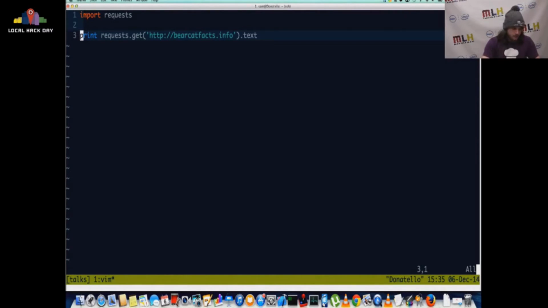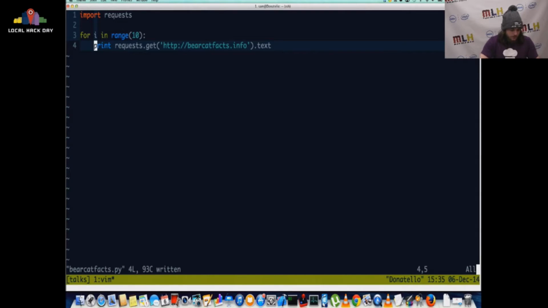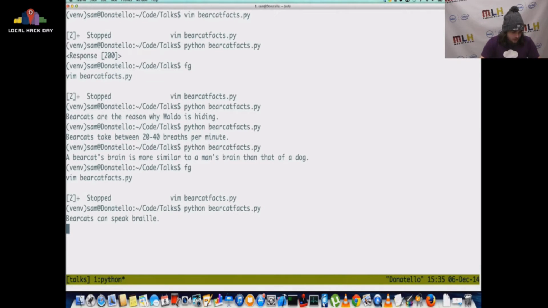You can put that in a loop. Let's make a for loop. Let's print out like 10 Bearcat facts. That'll be pretty tight. So you can do anything with this, right? Let's see what this does.